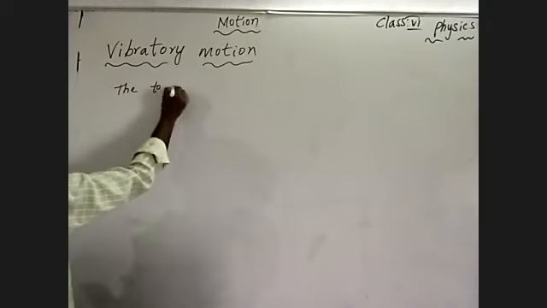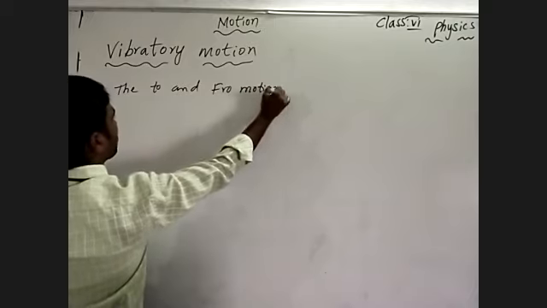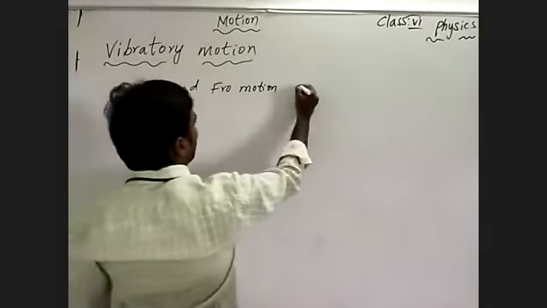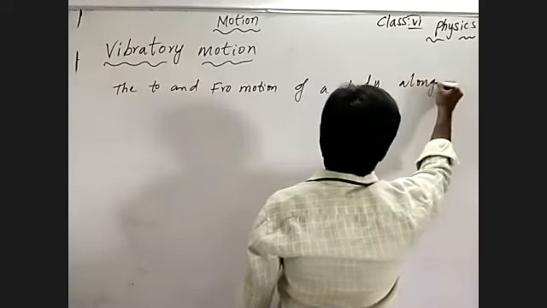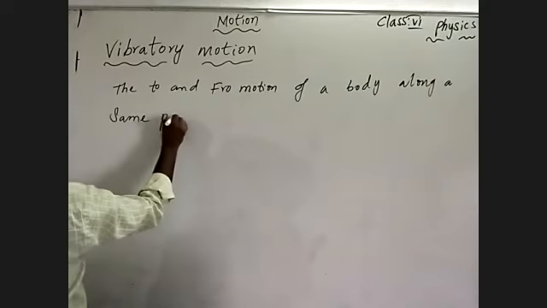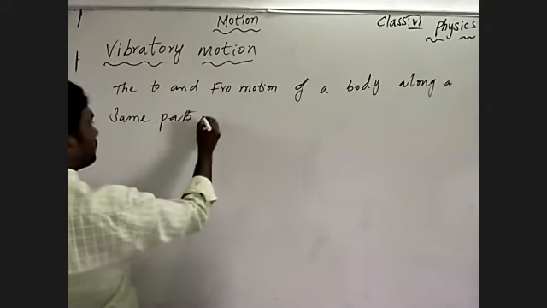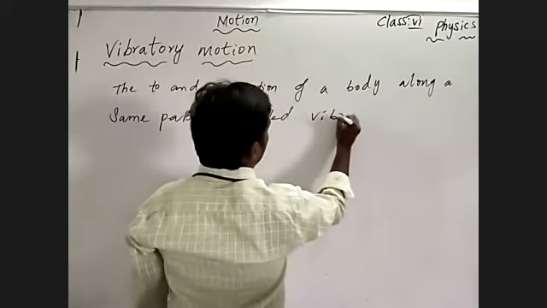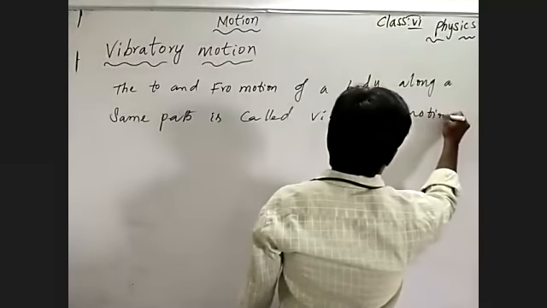The to and fro motion of your body along the same path is called vibratory motion.